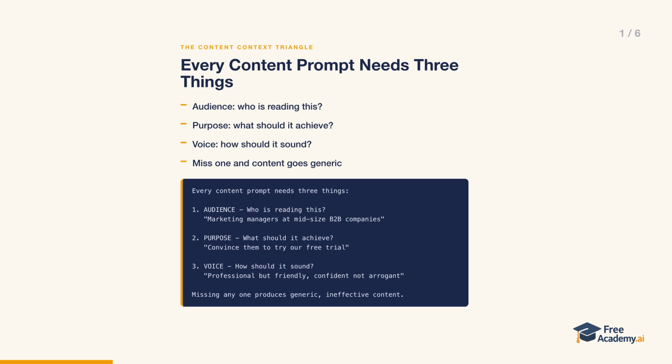AI can produce genuinely high-quality content, but only when you guide it well. The foundation is what this lesson calls the content-context triangle. Every content prompt needs three things.